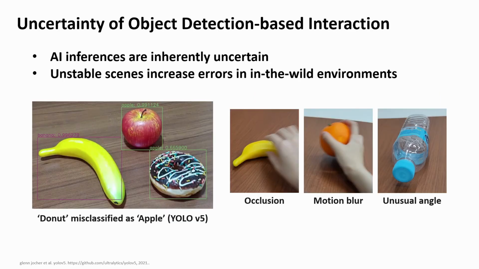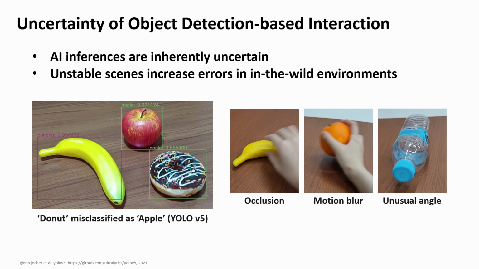However, object detection has a critical limitation in that the results are inherently uncertain. This problem is due to the statistical nature of the AI inference. Technical improvements do increase the accuracy, but we could never guarantee that it would be always right when the input is far from the dataset.